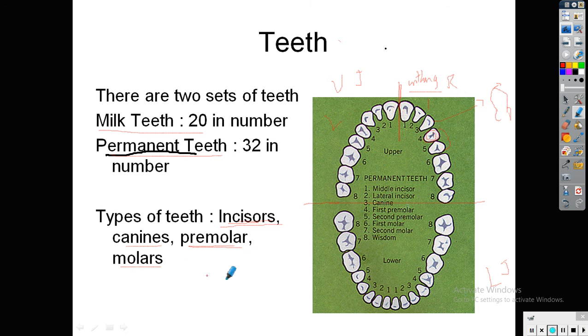And another type of teeth is called as molar. These remaining three teeth are the molar teeth. These molar teeth are having a broader area than the premolar teeth. These three teeth also help for the chewing of food material.